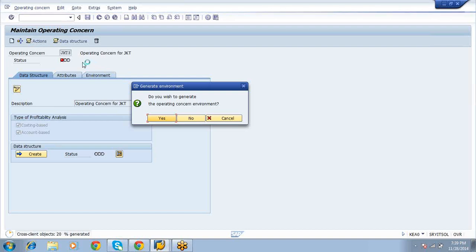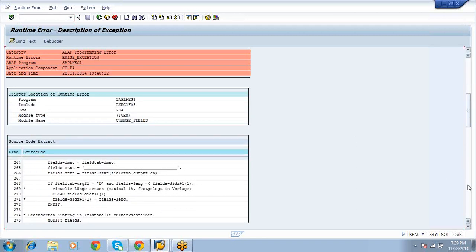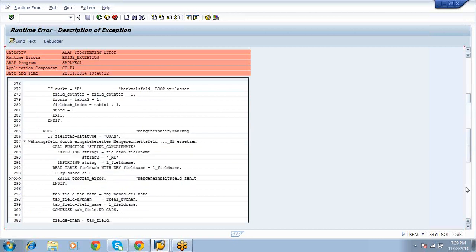And suppose, Hari, in the next screen if you directly click and save, what would happen? The environment would not be created. It will create, but here we are getting a dump error. Normally this is not related to our configuration, but I think space or something.